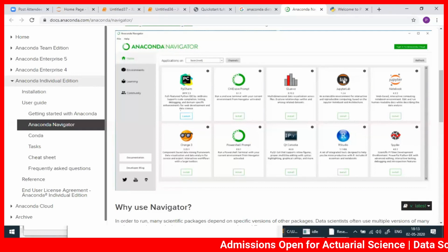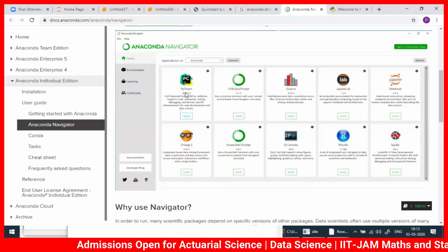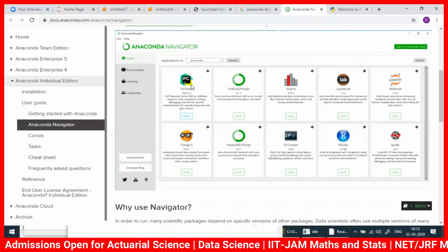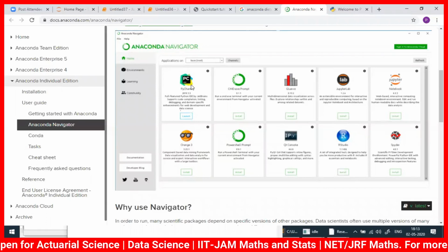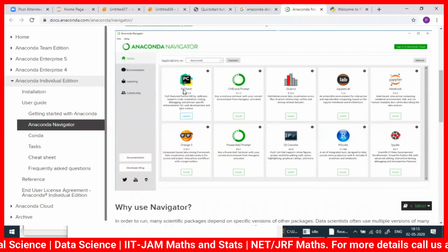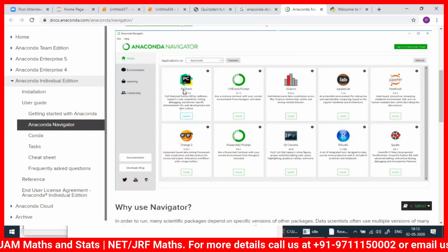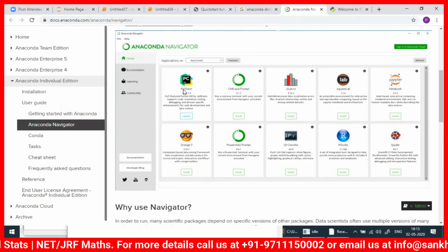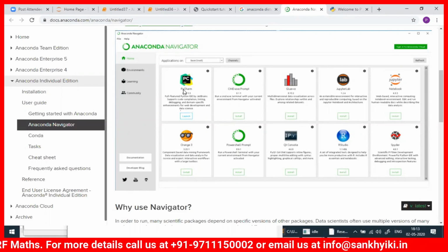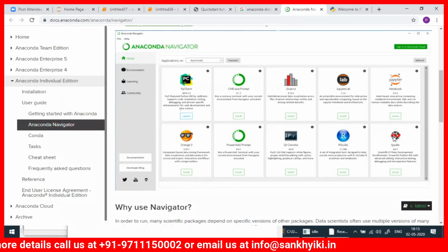See, we have Jupyter Lab, right? So we have so many ways. PyCharm is the best one, I agree. Those who are Python developers use PyCharm. You can also use PyCharm, but PyCharm is heavy. If you have an i7 computer and a lot of space, space is not a problem, you can do a whole lot of things.